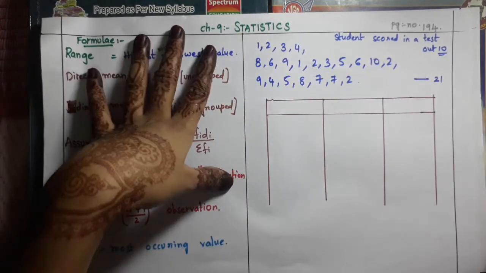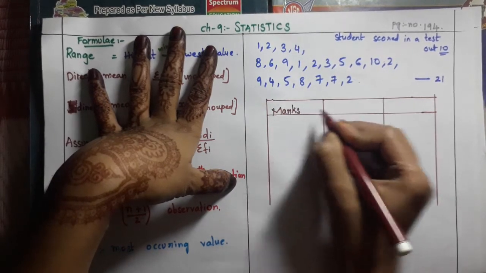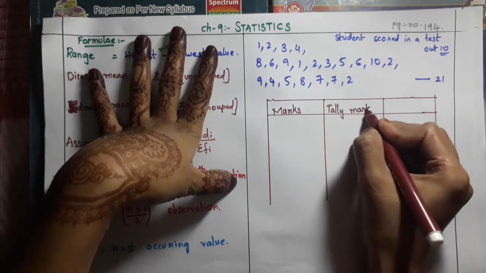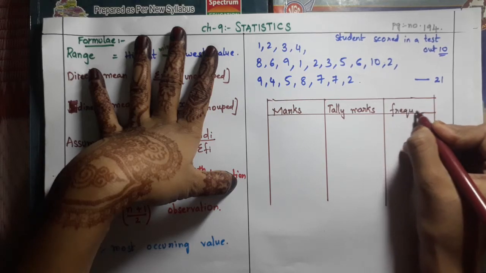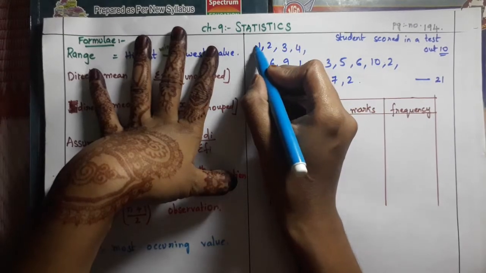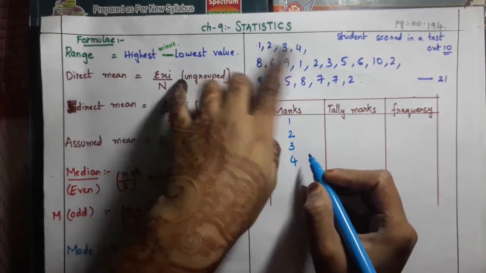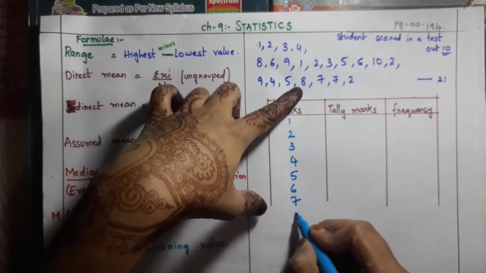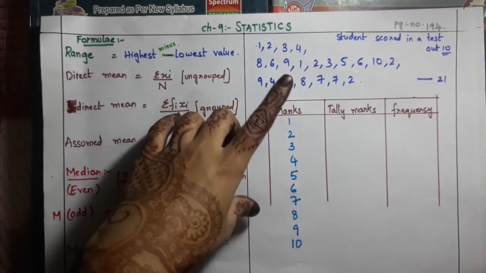Now see here, children, marks of the students. First column will be marks, second column will be tally marks, and next will be frequency. Now see here the numbers 1, 2, 3, 4. Do we have 5? Yes, we have 5, 6, 7, 8, 9, 10. Okay, we have all the numbers.